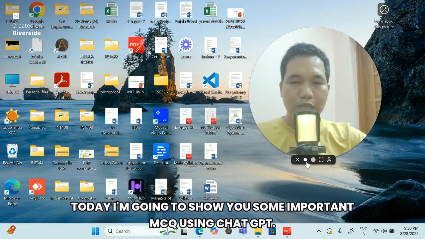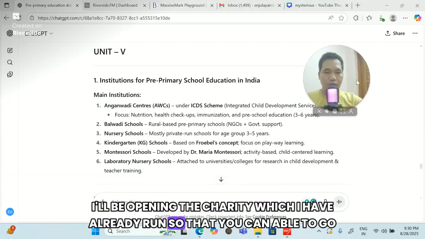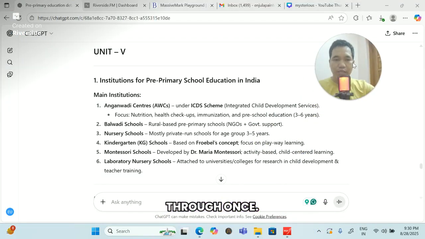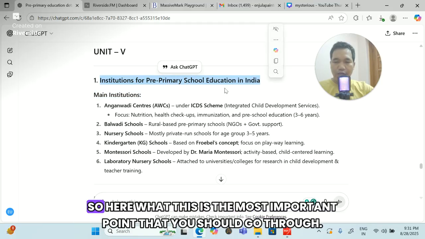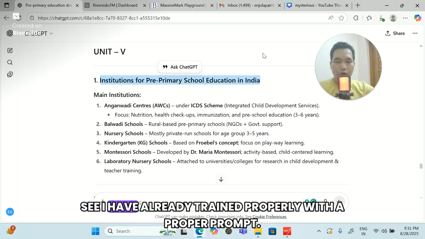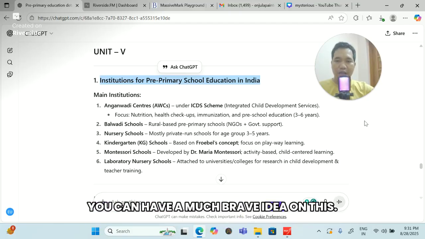Today I'm going to show you some important MCQs using ChatGPT. I'll be opening ChatGPT, which I have already run, so that you can go through it once. Here it's already mentioned: institutions of pre-primary school education in India. This is the most important point that you should go through. I have already trained it properly with a proper prompt, so it's a very crucial point. You should watch the video till the end so that you can have a much better idea on this.